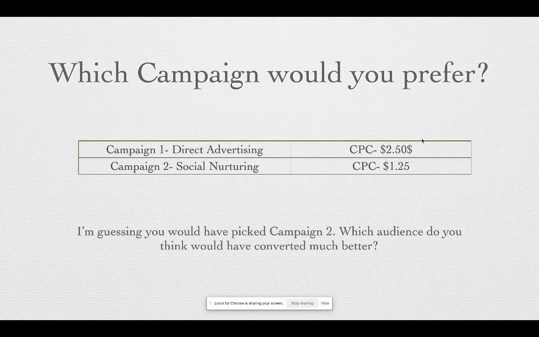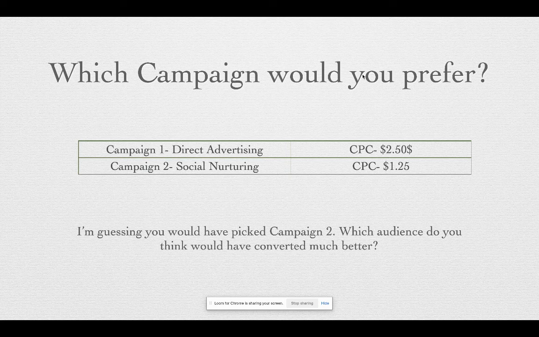When it comes to Facebook, the most important thing that all marketers like me look at is the cost per click, like how much do I spend for each click. This is one of the most important analytics that I usually check. And there you'd be able to see a huge difference, right? If I'm running a new ad, the cost per click is $2.50, and if I'm running an ad for the people who have already liked my page, the cost per click is only $1.25. That is a great difference, right?